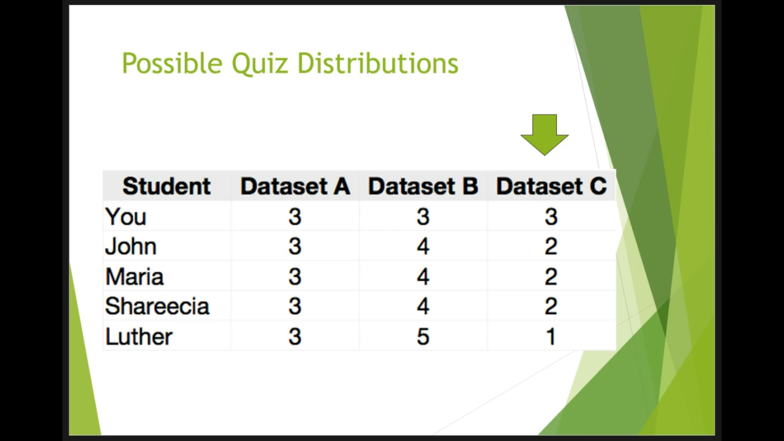Finally, let's look at dataset C. This is more like it. All of your classmates score lower than you, so your score is above the center of distribution. Notice that you have the same score in all 3 datasets, but the context is different. This is why it's so important to compare your score to the distribution of scores.